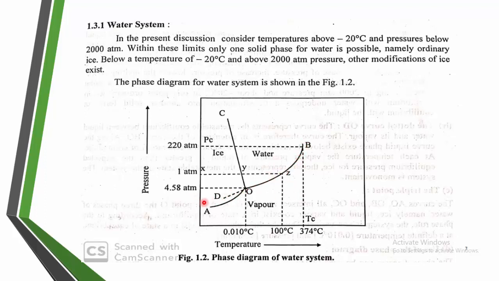If you take a point on the OA curve, this solid line of OA, it indicates that ice and vapor are in equilibrium. So this is called the freezing or melting curve, this is called the boiling curve, and this is called the sublimation curve. Very important. We have to discuss these three areas also, and the areas under the curves, the curves OC, OA, OB, as well as the triple point.